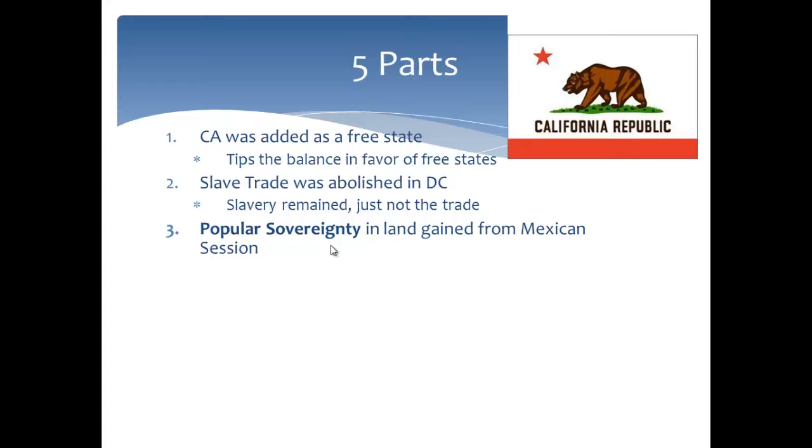A very important concept that will be throughout the 1850s is this idea of popular sovereignty.